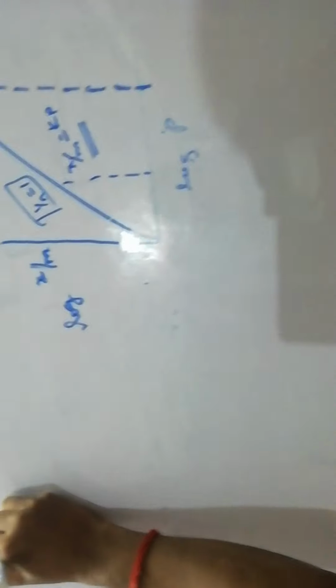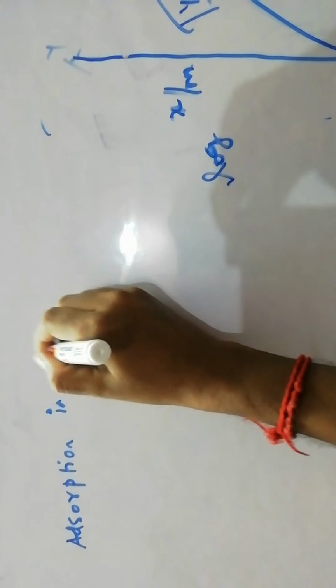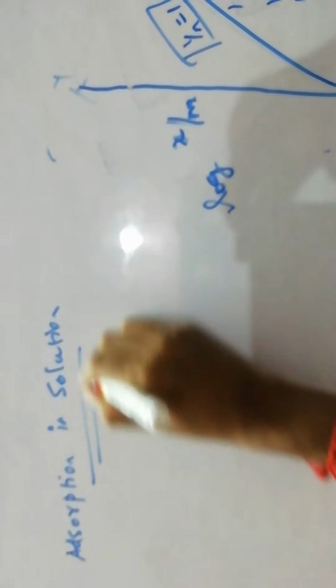Now we are going to talk about adsorption in solution. Next topic, adsorption in solution. Dear children, you have learned the solutions chapter. In that chapter, a solution is a homogeneous mixture of solute and solvent.